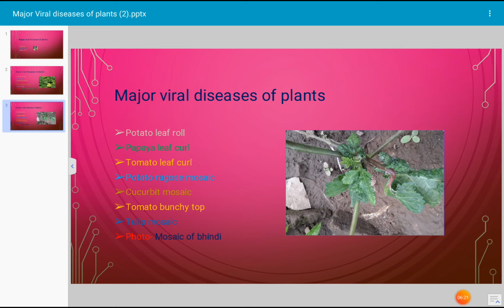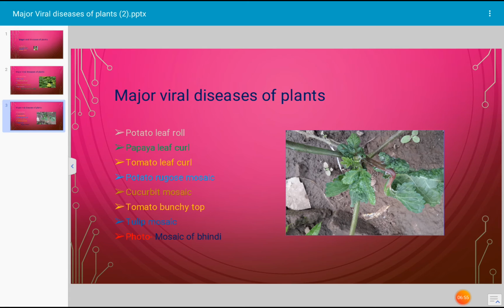Another disease is potato rugose mosaic disease. In this case, the infected plants remain short, and the leaves become yellowish and rugose, rough and hairy. Two viruses are responsible for this potato rugose mosaic disease. They are potato virus X and potato virus Y. Jointly, these two viruses cause the disease known as potato rugose mosaic.